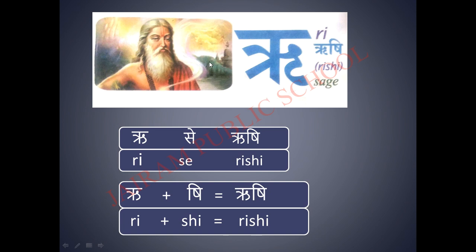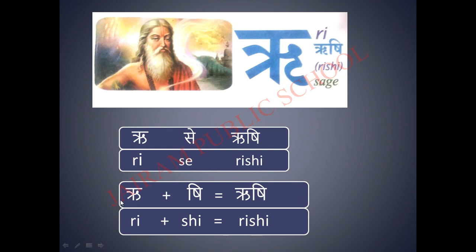Yes, this is a picture of a sage, isn't it? So Ri say Rishi. Rishi means sage. Ri say Rishi.